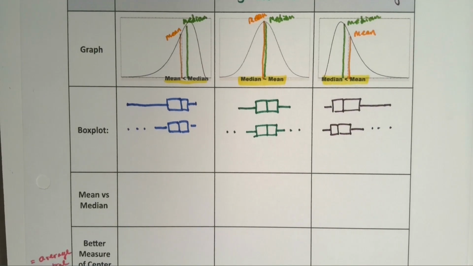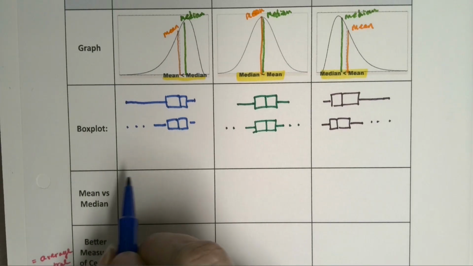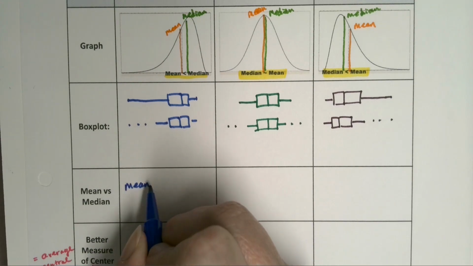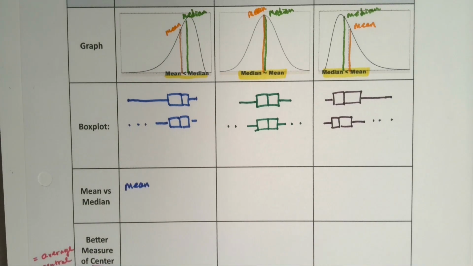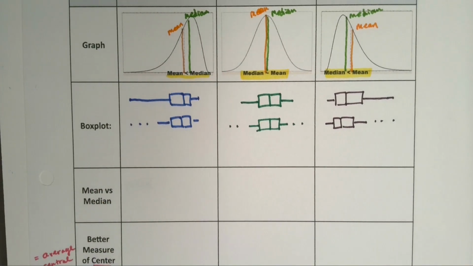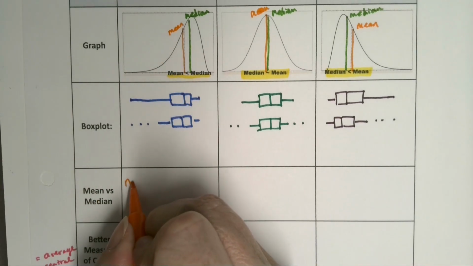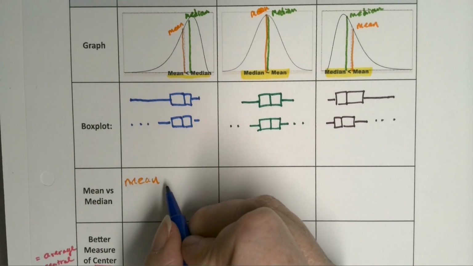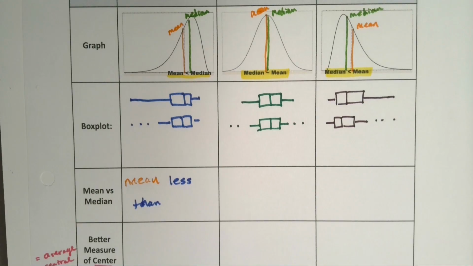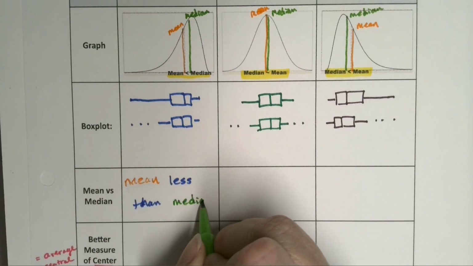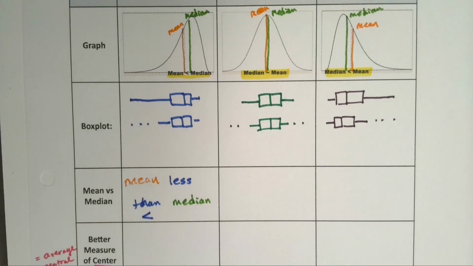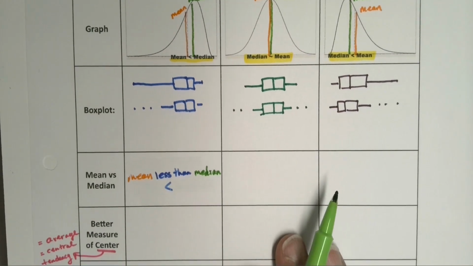All right, now let's reiterate. How can we tell that it's skewed left, just from the mean and the median? So the mean is less than the median. Actually, let me write it with my colors from up above. So the mean, which is orange, is less than the median. That's what this symbol means, right? This symbol means less than.